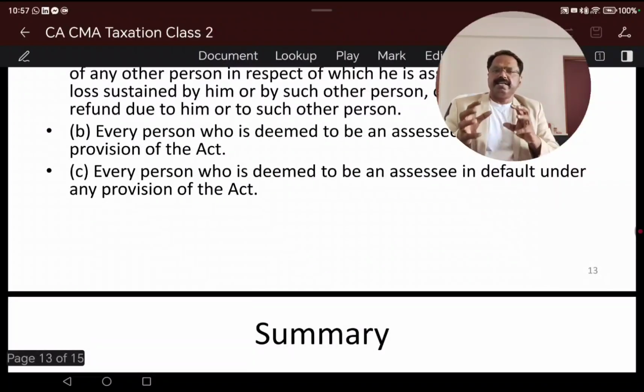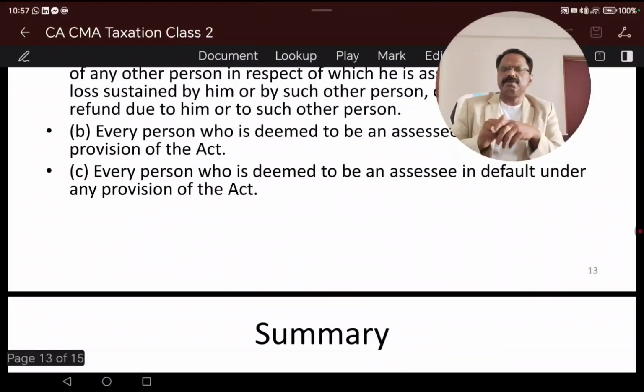So any person by whom any tax or any sum of money is payable, this is an important section. Mostly a question can be expected. Assessee is an important section, that's why I'm repeating. An assessee means any person by whom any tax or any sum of money is payable under this act. Any person who is in any proceedings under this act is to be treated as an assessee. Any deemed person can be an assessee.